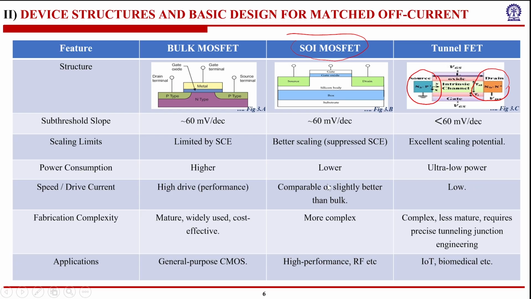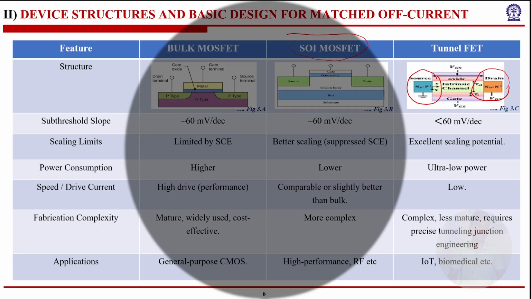And as we discussed earlier, applications. Bulk MOSFETs have applications everywhere. And then SOI MOSFET, wherever we need high performance RF, like radio frequency applications, there we use SOI, silicon on insulator. And tunnel FETs, the aim of introducing tunnel FETs is for very low power applications where speed is not a matter of concern. The power considerations are more of a priority. So IoT and biomedical applications are the places where we can use TFETs.